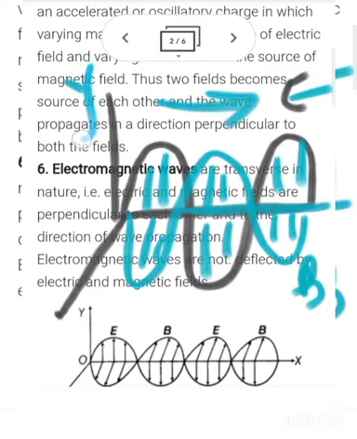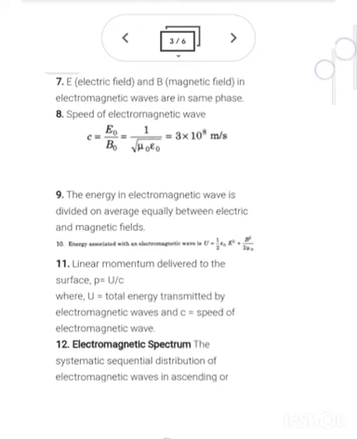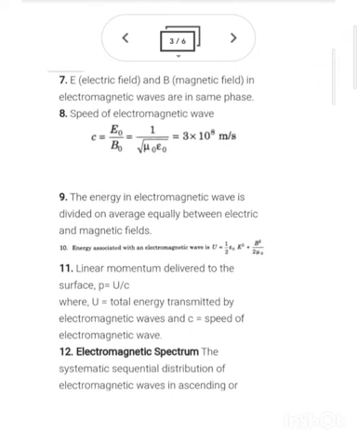So you can make an axis over there. Let us think that this one is the y axis, this one is the x axis, and this one is the z axis. So you can see that these are mutually perpendicular to each other. All these are mutually perpendicular to each other. After this, we have some of the properties of electric and magnetic field in an electromagnetic wave.